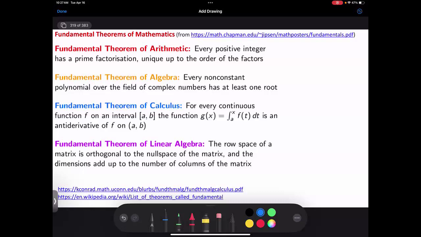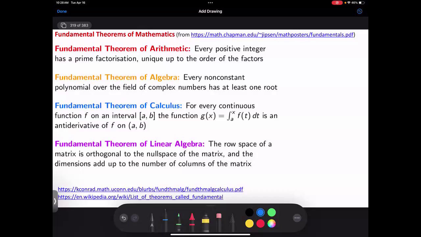Hopefully you've seen the fundamental theorem of arithmetic. Every positive integer has a prime factorization unique up to the order of factors. Or if you write the primes in increasing order, there's one and only one way to factor a number. We've seen that this is not necessarily true in other rings. We've seen cosine squared of x is 1 minus sine x times 1 plus sine of x. We've also seen things involving the square root of -5. There can be some interesting things happening.